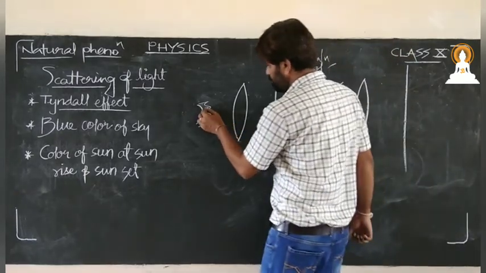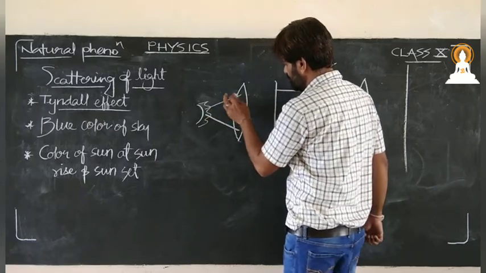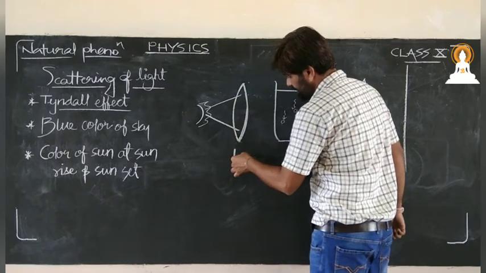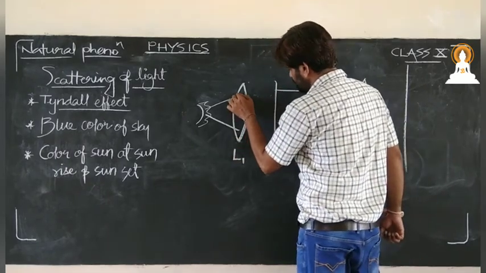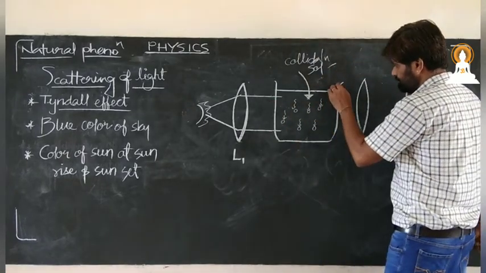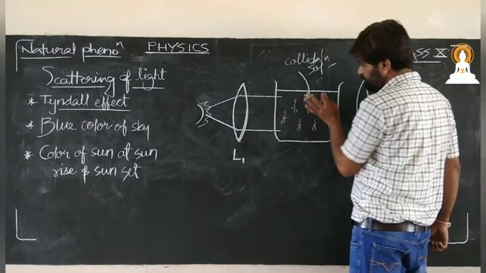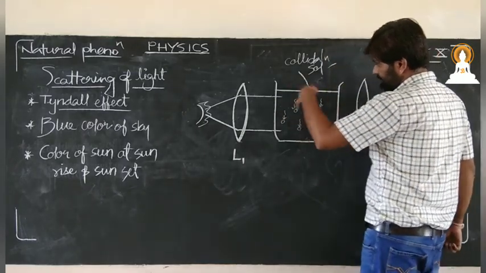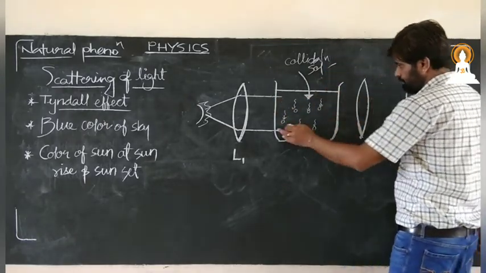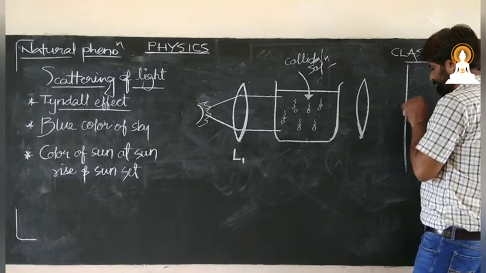When a light is incident on lens L1, it gives a parallel beam of light which comes in contact with this solution. Before we put any colloidal solution, the light spread and we got a bright spot here.